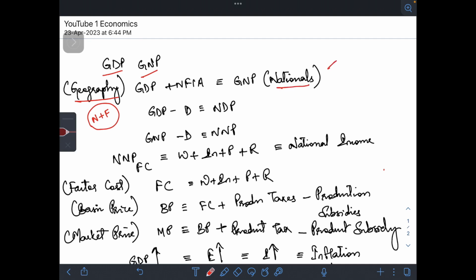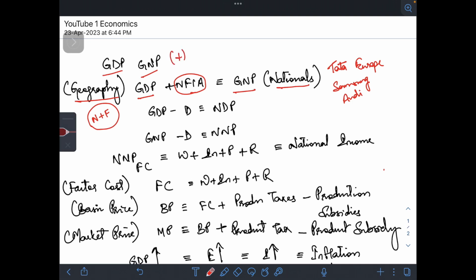That means here we will count the profit made by Tata by selling Jaguar and Land Rover in Europe, but we will not include the profit made by Samsung, which is a South Korean company. We will not include the profit made by Audi, which is a company based out of Germany. And when you add net factor income from abroad to GDP, you get the GNP. And what is that? Net factor income from abroad.